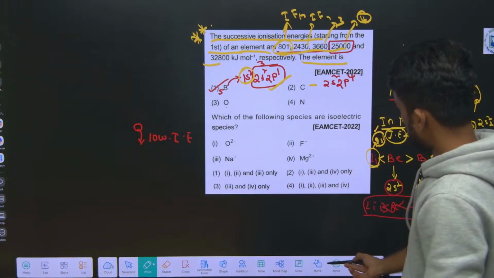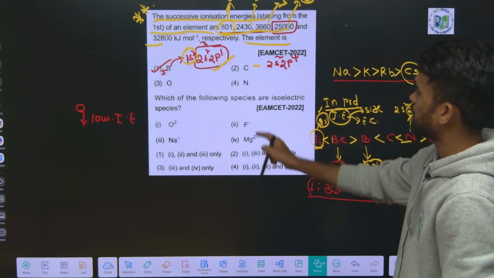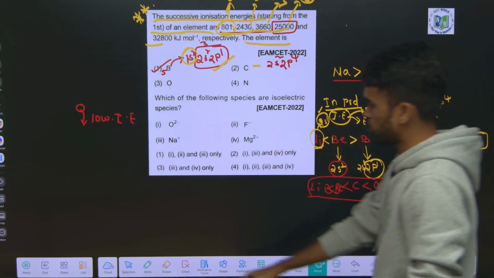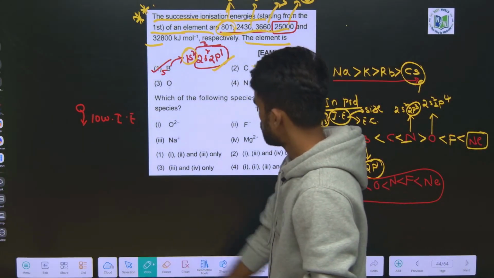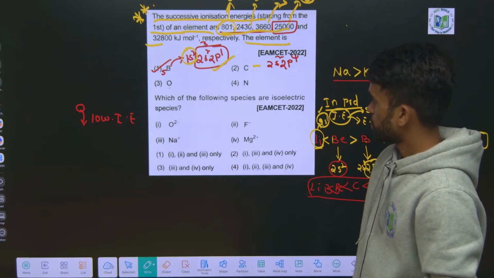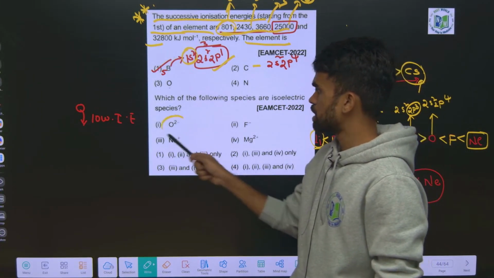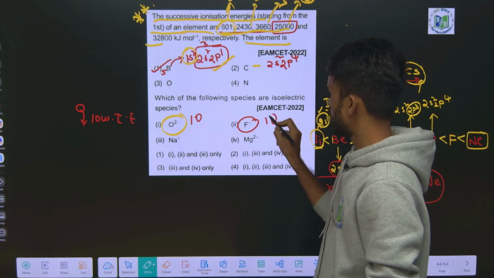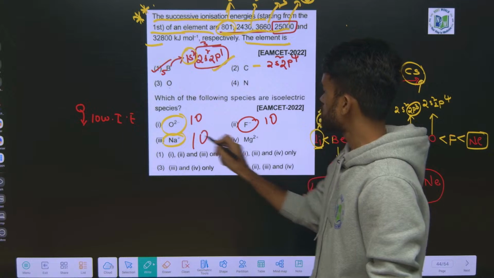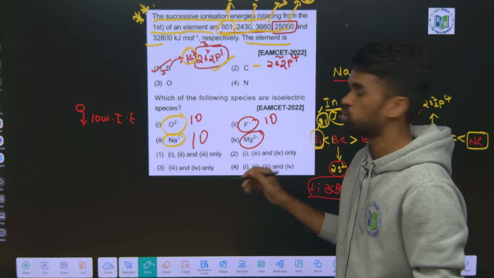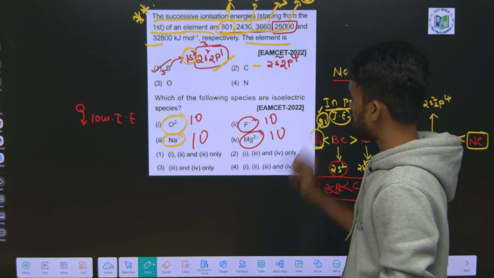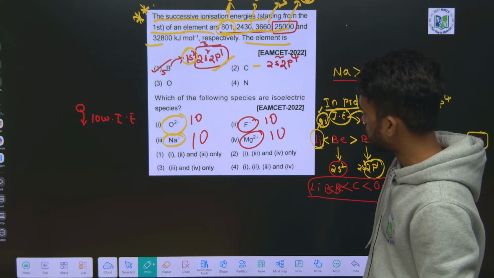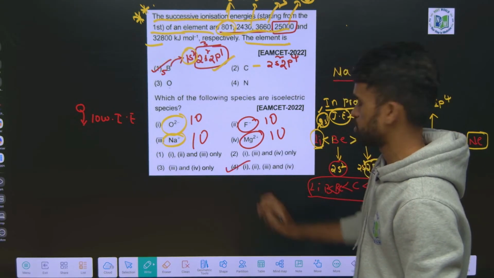Next, identify the species which are isoelectronic, again from EAPCET only. Tell me fast. See, oxide ion means 10 electrons here. Fluoride ion also has 10 electrons. Sodium ion also 10 electrons. Magnesium 2 plus, 12 minus 2, 10 electrons. So all of them are isoelectronic species. So 1, 2, 3, 4, fourth option, right?